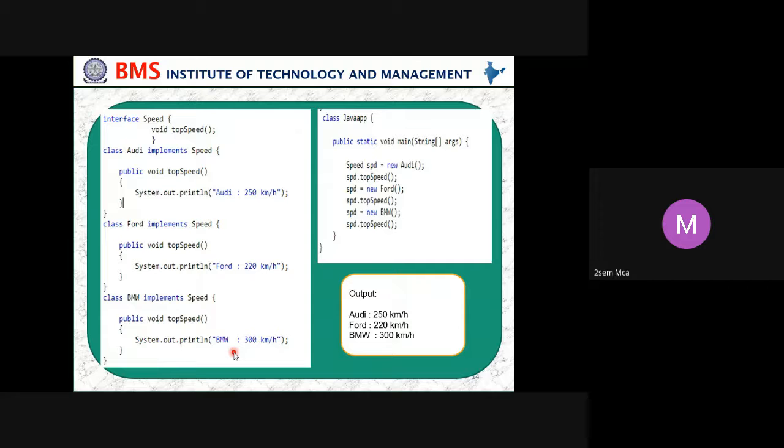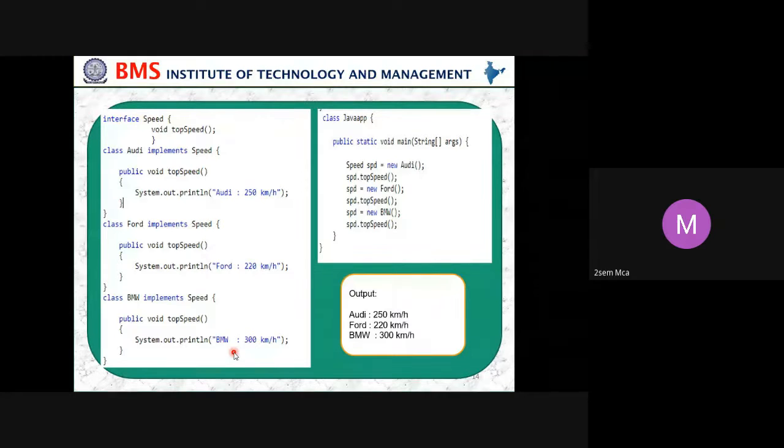One more class, that is BMW. The speed of the BMW is 300 kilometers per hour. So here the speeds of different vehicles are being given: Audi takes 250, Ford 220, and BMW 300 kilometers per hour.